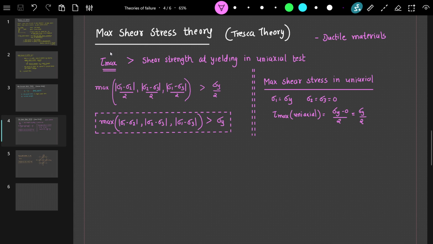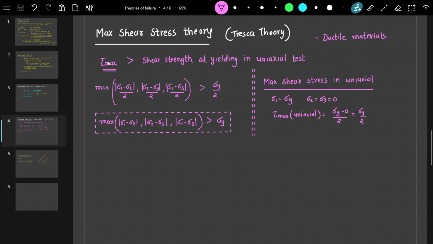In the last lecture, we understood the concept of theories of failure, and why theory of failure is required, because we want to predict the failure of material under a complex state of stress. Since we don't know which component of stress in a complex state of stress we should compare with our material strength, that is not very clear, and that is the reason we have theory of failure.